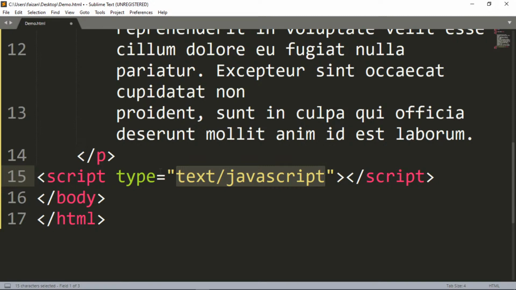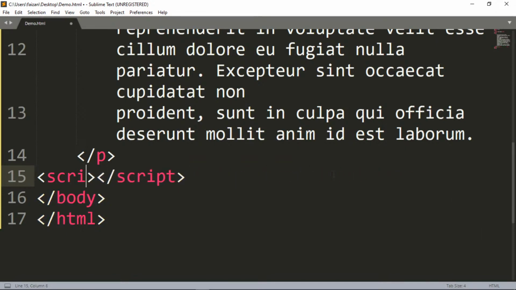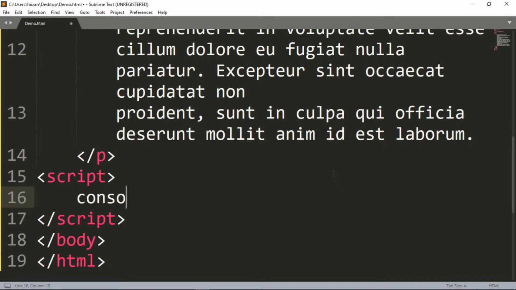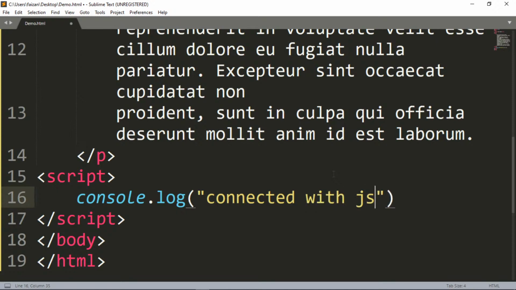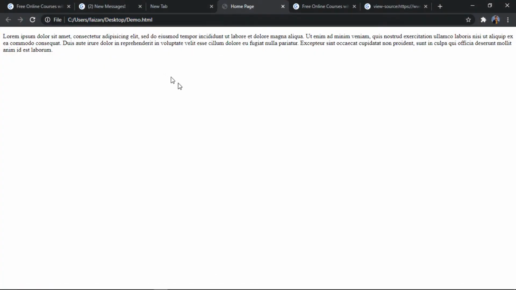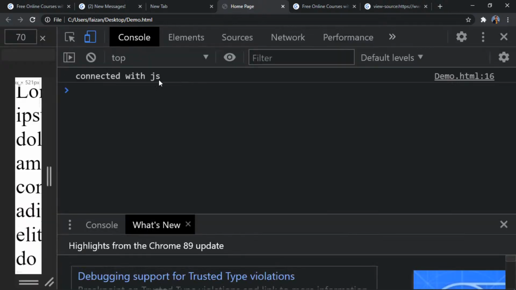Okay. So now what if we write this at the end? It will be the last thing that will be executed. So we have the script tag over here. Now we'll write the script tag, and then we'll write console.log, connected with JS. Okay, done. Let's save this file and see if we get this message in our browser. We have this HTML page over here. Just refresh it and let's go into the console to see if that message is there. Okay, you see the connected with JS. So we are connected with our JavaScript.